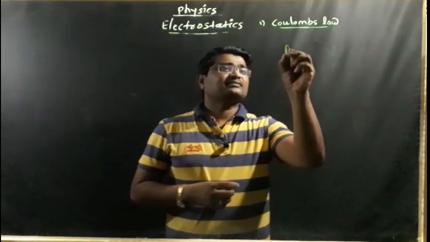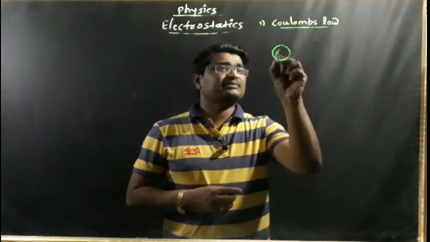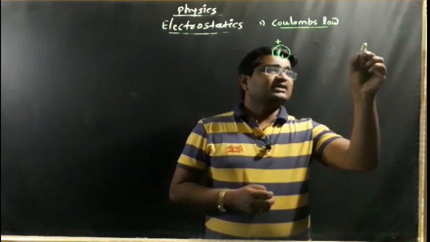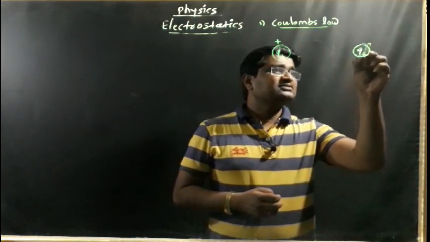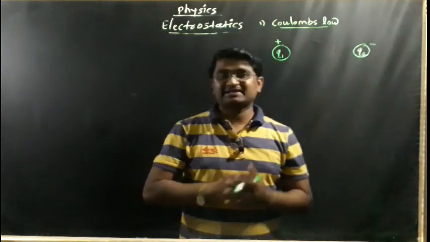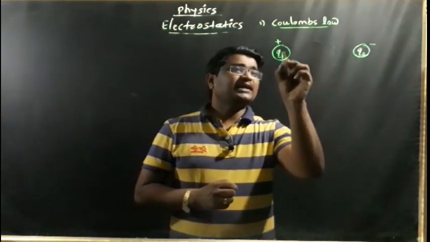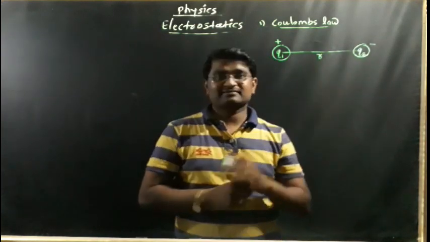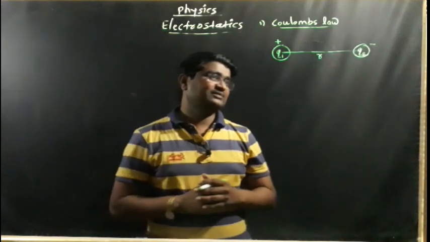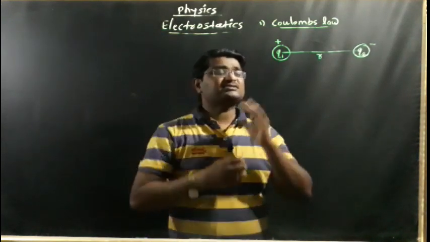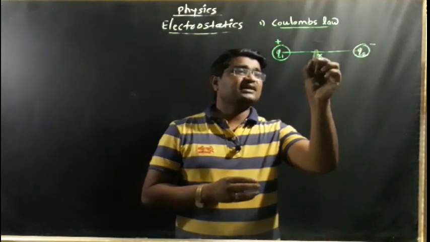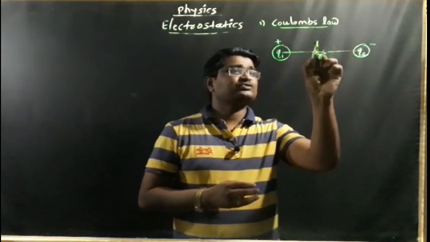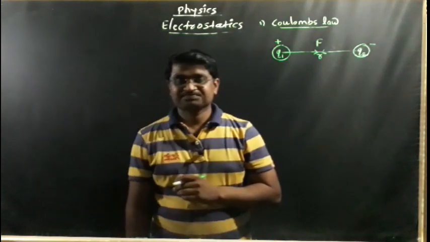Let's imagine that this is charge q1 and it is a positive charge. We consider another charge, q2, which is a negative charge. So these are unlike charges. We know that these two charges are situated at a separation distance r between their centers. As per the statement of Coulomb's law, unlike charges attract each other. This is positive and negative, two different charges, so both attract each other with the help of a force.